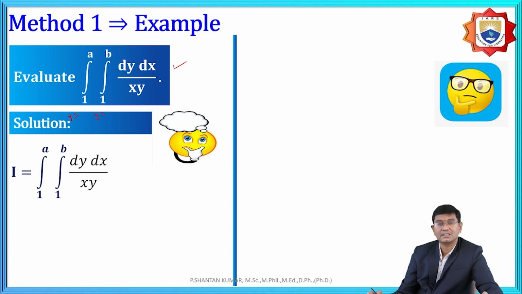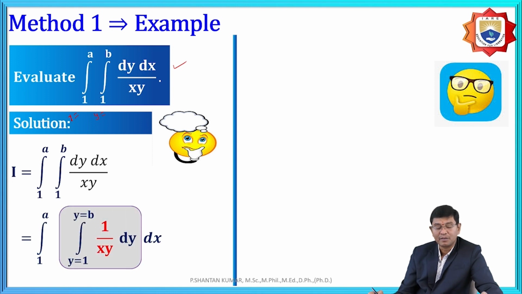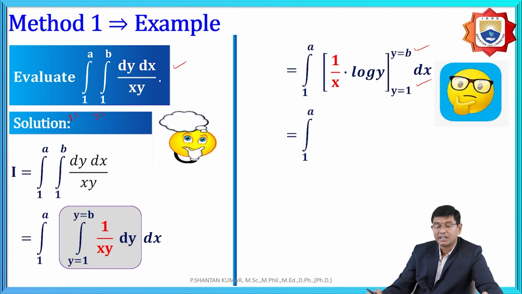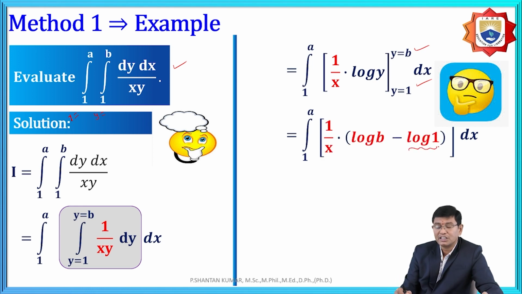That means 1 by x is the constant, and the integration of 1 by y is log y. Therefore, based upon the integration, this is log y. While we replace the upper and lower limits, it is log b minus log 1. As we know, the value of log 1 is equal to 0. That means the value is 1 by x into (log b minus log 1), and this value is log b. Again, log b is taken out common, and the integration from 1 to a of 1 by x dx.